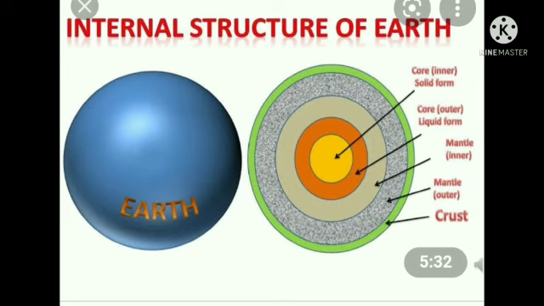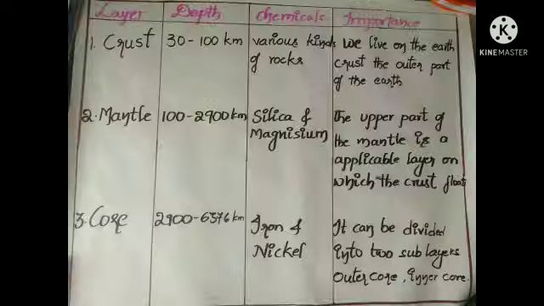Okay, we live on the earth crust, the outer part of the earth. Where do we live? We live on the earth crust, the outer part of the earth also. Okay children? Okay.